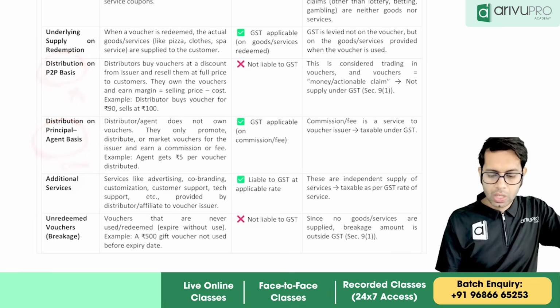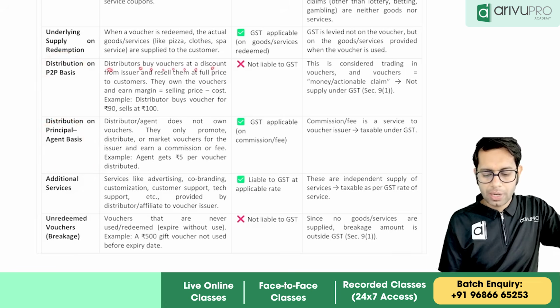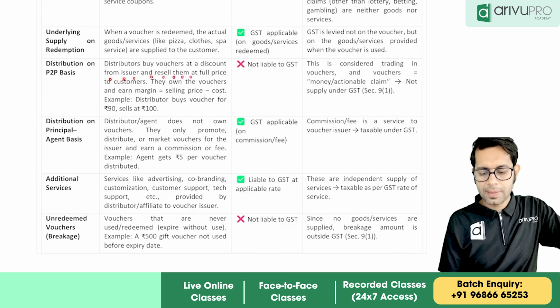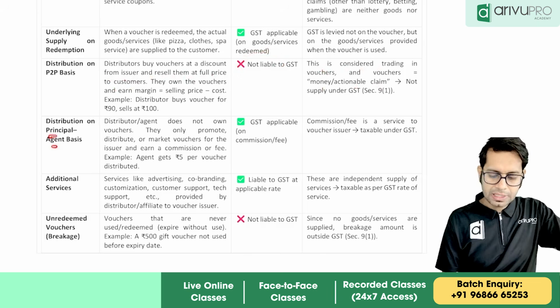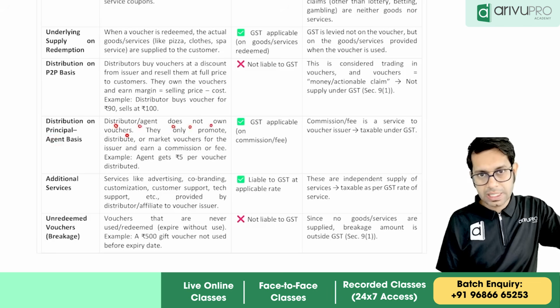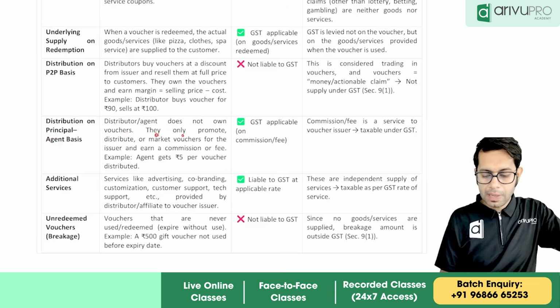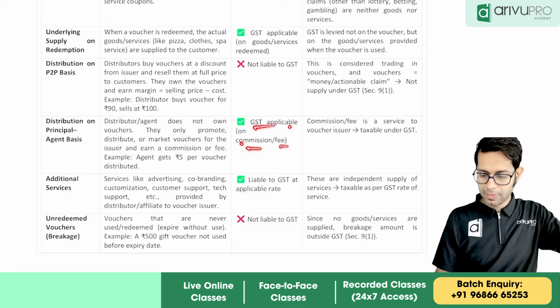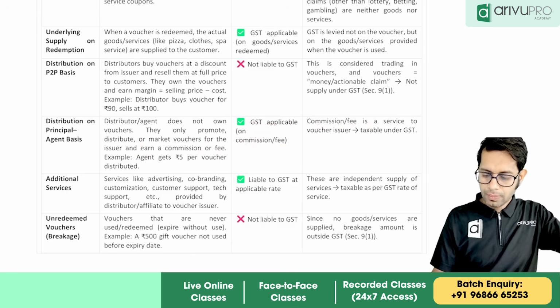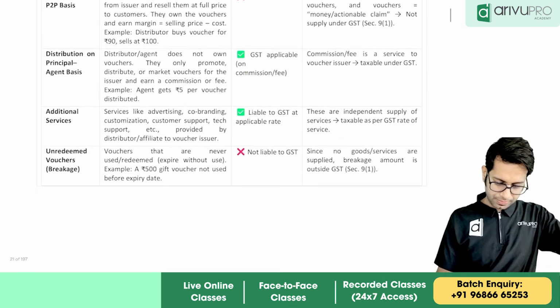Correct? No? So distributors buy vouchers at a discounted price from the issuer and resell them at full value to the customer. Not liable to GST, this is considered as actionable claims. Principal to agent basis, distributor or agent does not own the voucher. I am not purchasing, I am not owner of the voucher. They only promote or distribute the vouchers or market the vouchers so that they can earn some commission or fees. GST is applicable on the commission or fees, whatever commission I am charging.